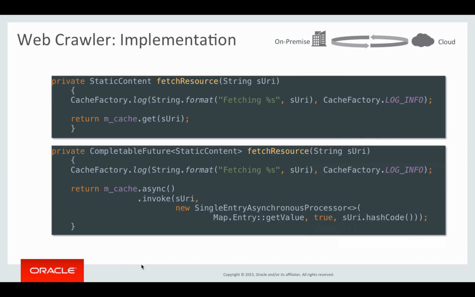What the low-level API, such as single entry asynchronous processor, allows you to do is specify not only the entry processor, as in this case, map entry get value, but also whether you want flow control enabled, which is true by default, so we're just repeating that. And finally, the order argument, the order affinity.